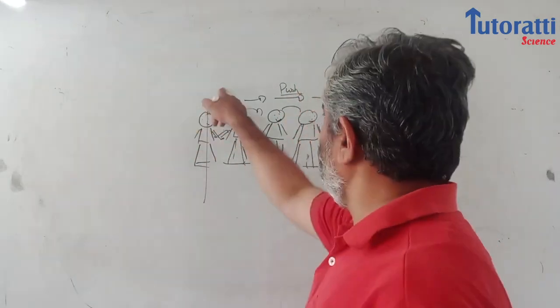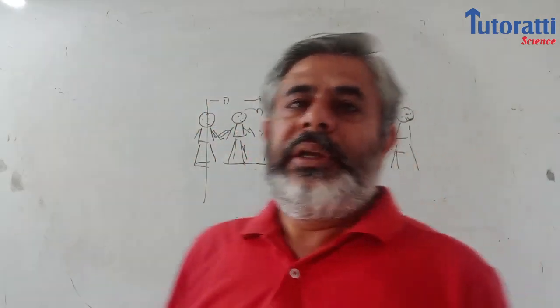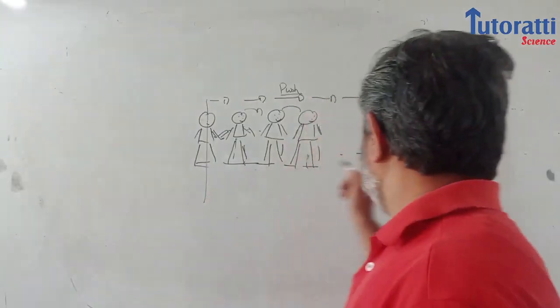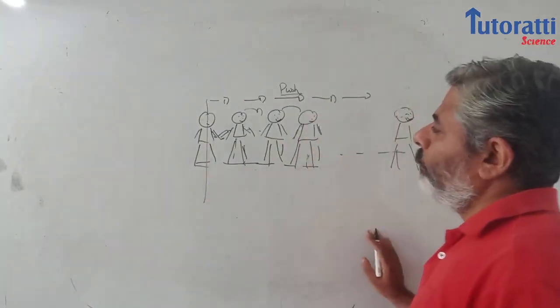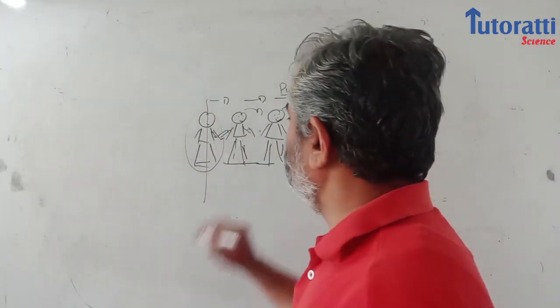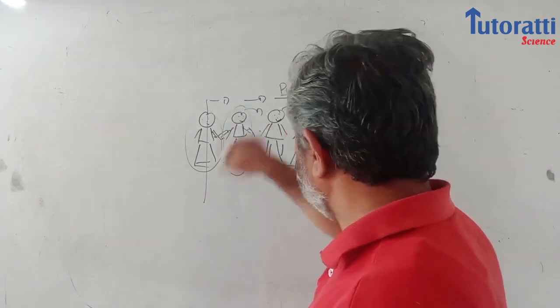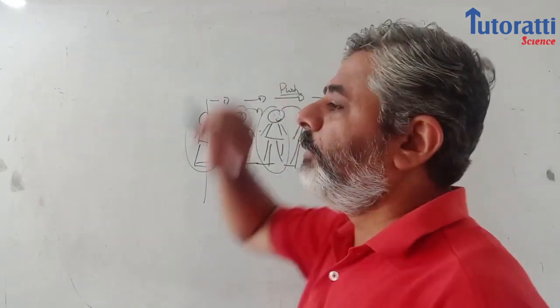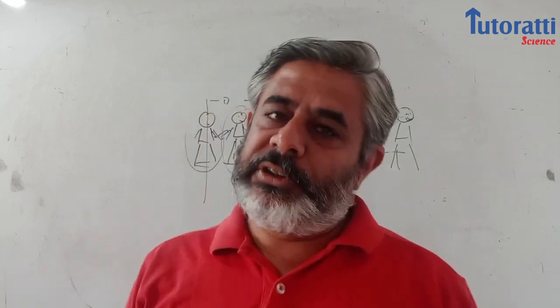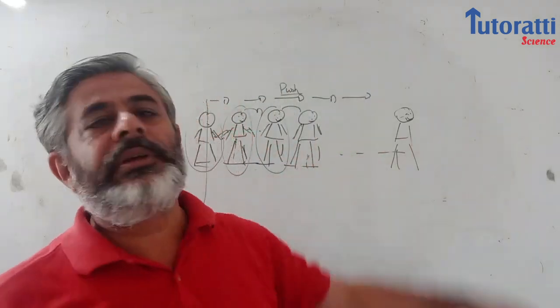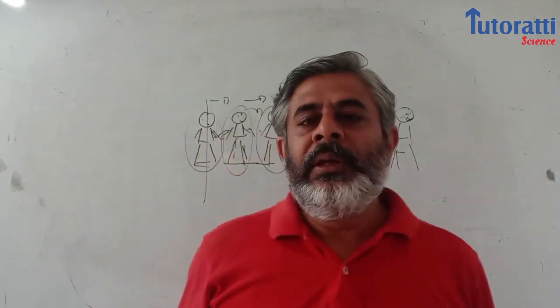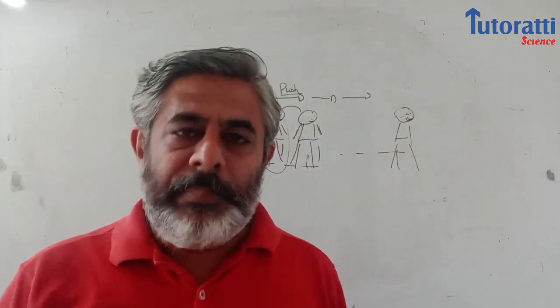I said a wave is a travel of disturbance in a medium from one point to another without any bulk transport of matter. So this person hasn't left his place, this person hasn't left his place, but still we can say that this push has been transferred from one person to another. The same thing happens in a mechanical wave.